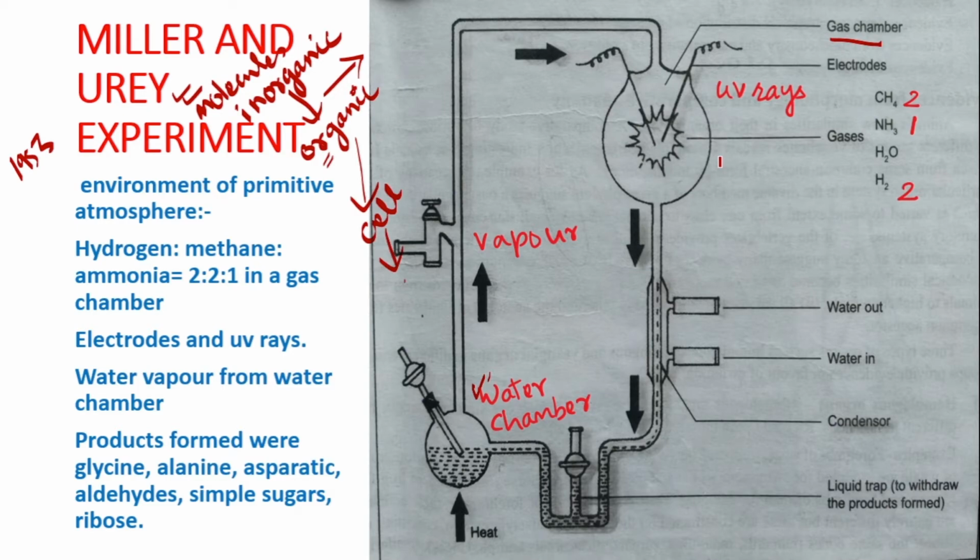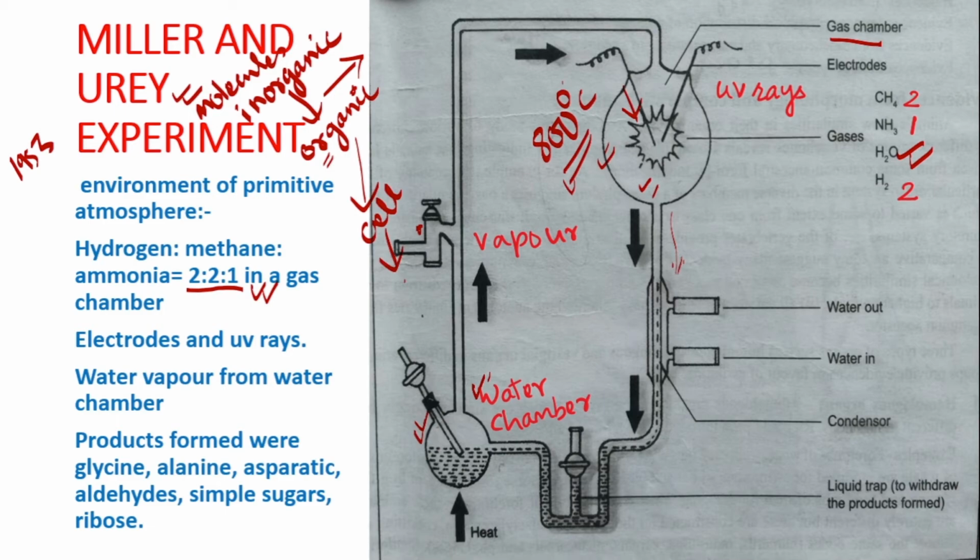At this high temperature, the gases of inorganic molecules are present in this gas chamber, and chemical reaction takes place. When the chemical reaction takes place, products will be formed in vapor, gaseous form, because the temperature is very high. Now the vapor of these products will be made to pass through this pipe downward, and this vapor will be changed into liquid droplets by passing through this condenser.